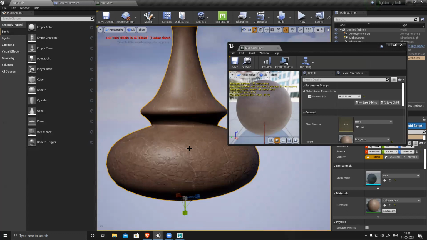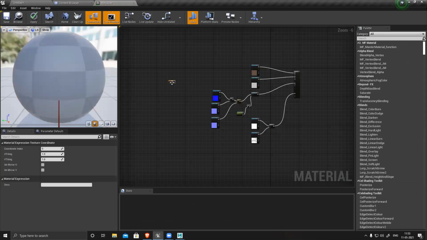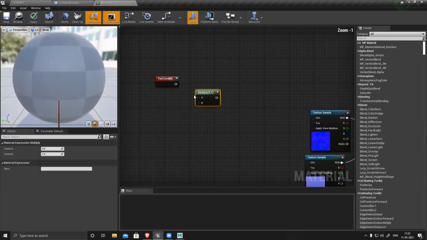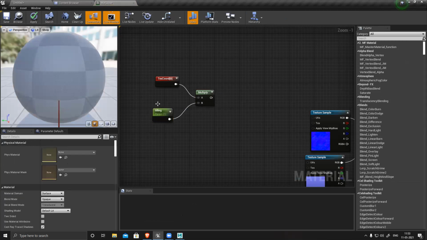And if you want, you can modify this thing, and if you want to generate a texture based on this, you can combine your texture with your tileable texture. So it's just a normal with tileable. Suppose I want to increase the tiling of the base texture, I can add a UV coordinate node, multiply, and a scalar parameter for tiling. What's the shortcut for UV coordinate? Press U and left click. It will generate this.